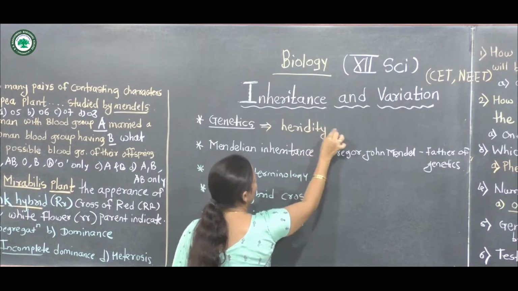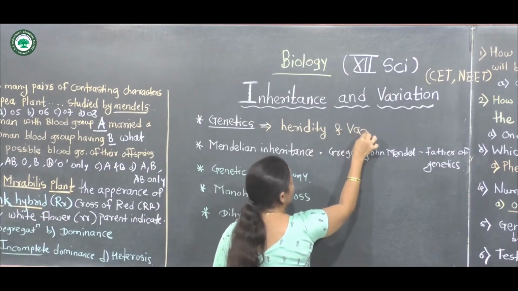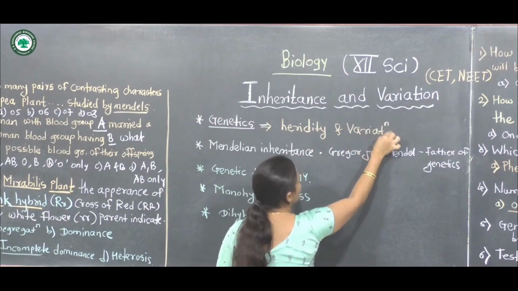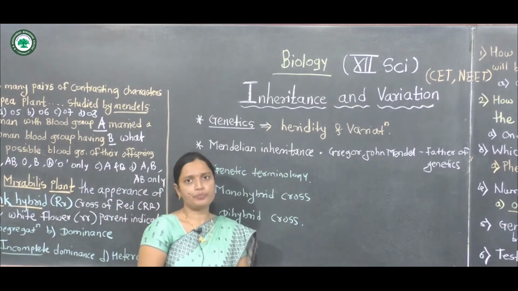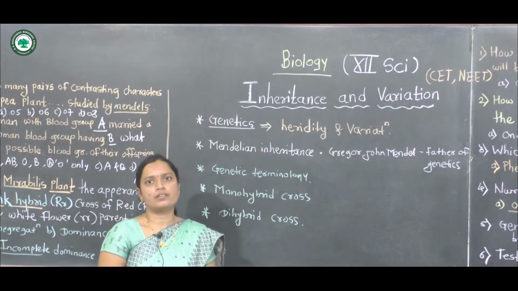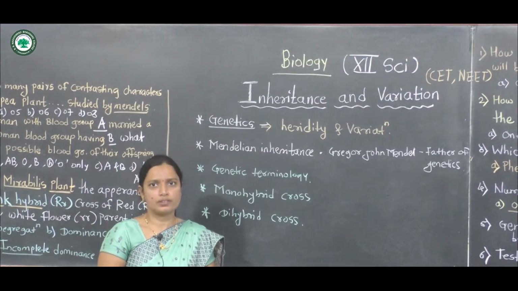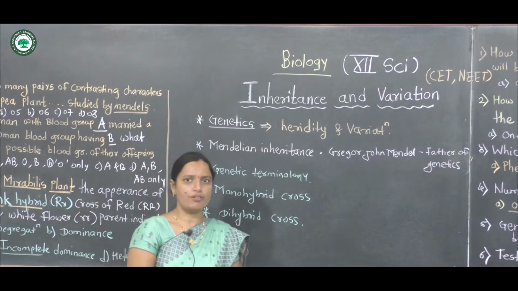In genetics we study heredity, the transmitted characters, and variation, which is the difference between the parent and the offspring.